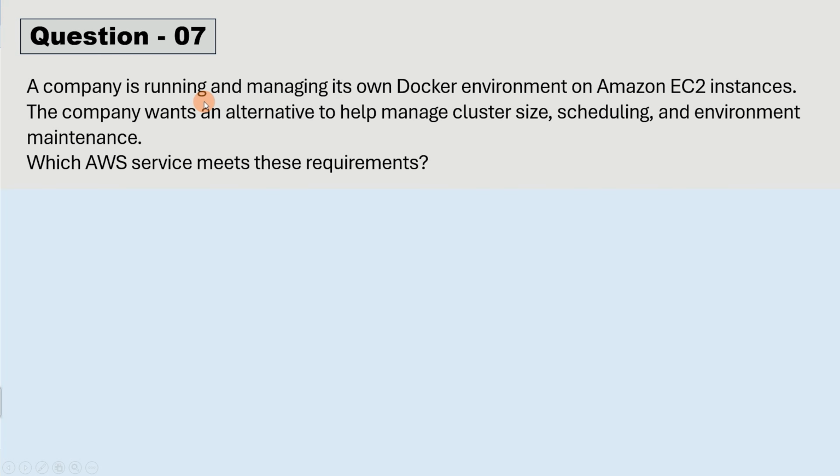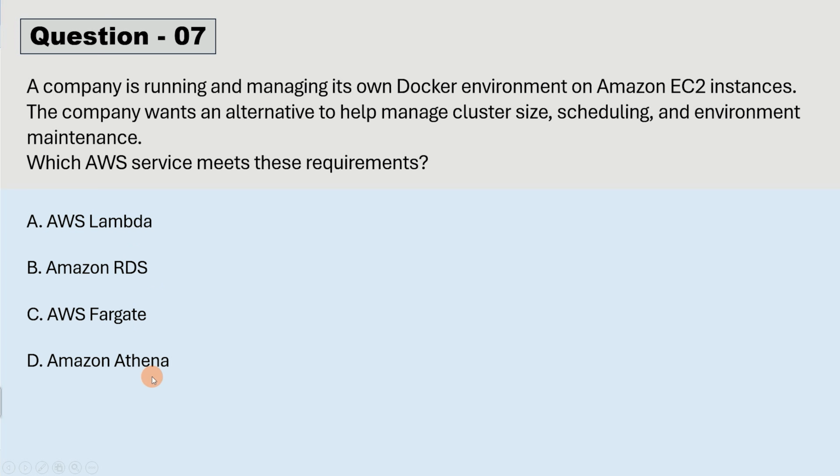That is question number 7. A company is running and managing its own Docker environment on Amazon EC2 instances. The company wants an alternative to help manage cluster size, scheduling, and environment maintenance. Which AWS service meets these requirements? Here are the options: option A, AWS Lambda, option B, Amazon RDS, option C, AWS Fargate, option D, Amazon Athena. So you can take your time to guess the answer.